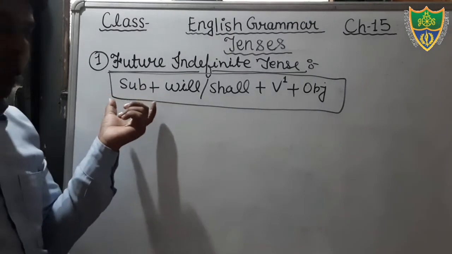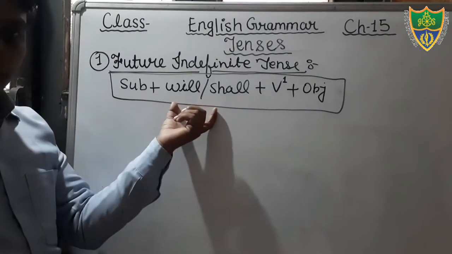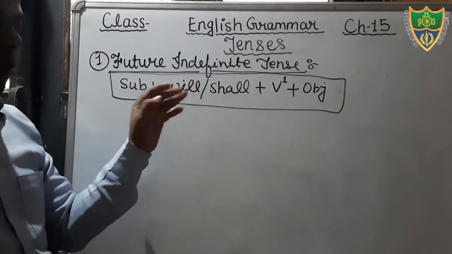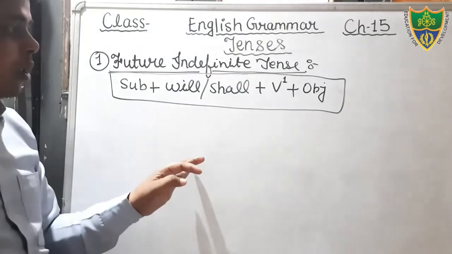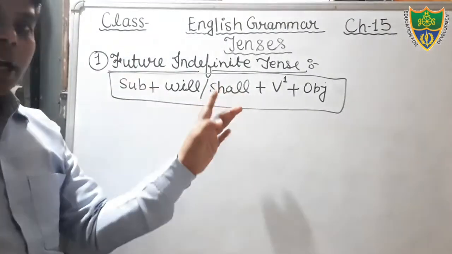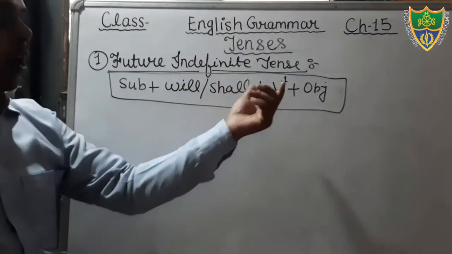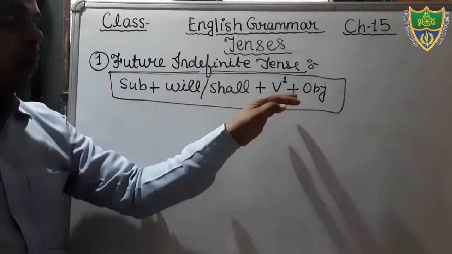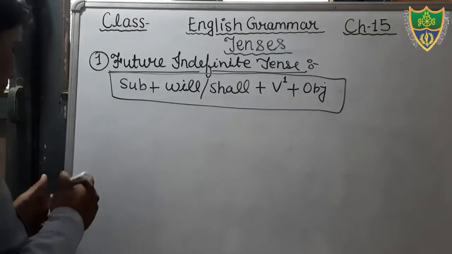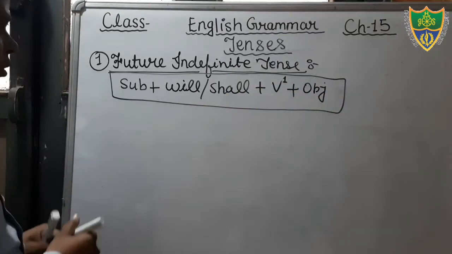You can see there is a subject, there is a helping verb, will and shall. We will use will with all kinds of subjects, and we will use shall with I and we only. Then after that we will use the first form of the main verb, then the object. We can see the example, students.